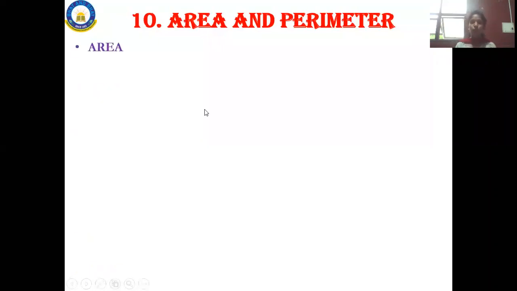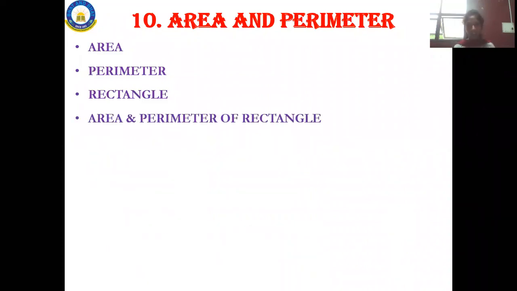So in this chapter, you will learn about the meaning of area and the problems which are based on the area. And you will be knowing about the perimeters, the surface area of that. And next you will be knowing about the rectangle. What do you mean by rectangle? How are you going to find the area for a rectangle? How are you going to find the perimeter for that rectangle? So all these things you will be learning here.